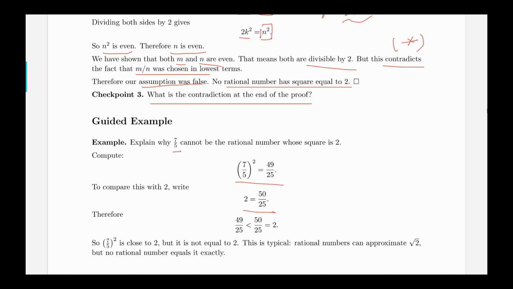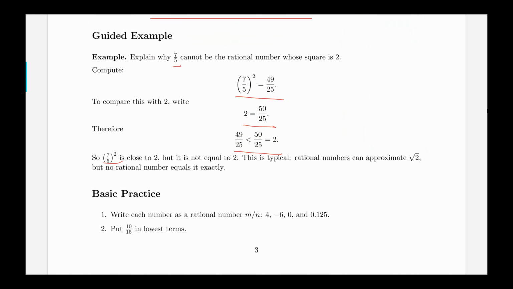But since 2 can be written as 50 over 25, they don't equal each other. However, this is pretty close. It's a pretty decent approximation of radical 2, actually. However, it will never be the precise radical 2.